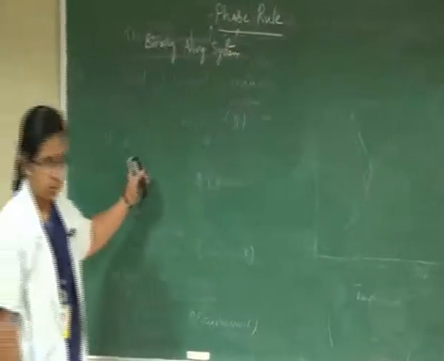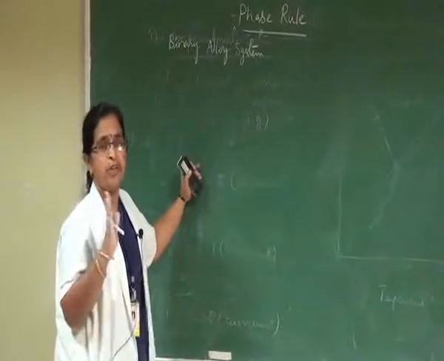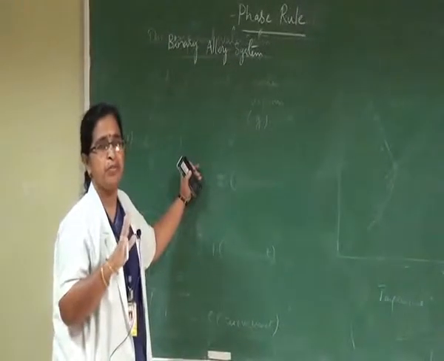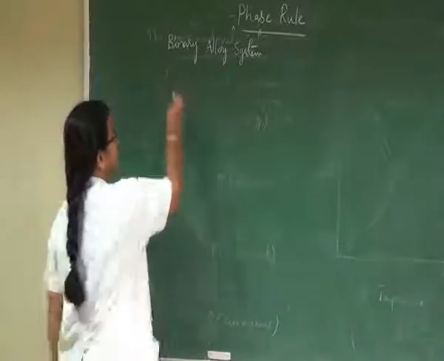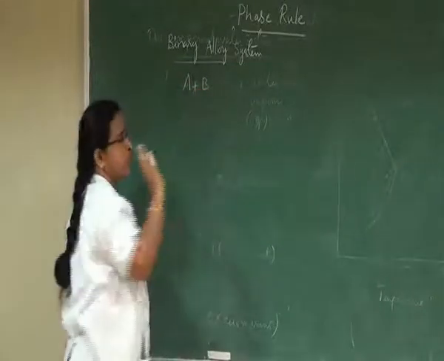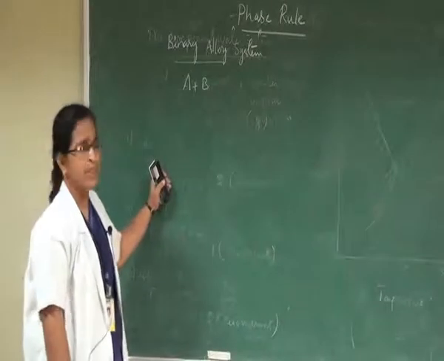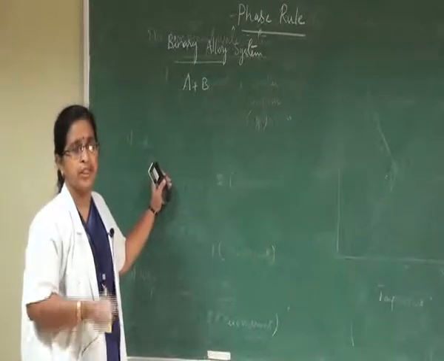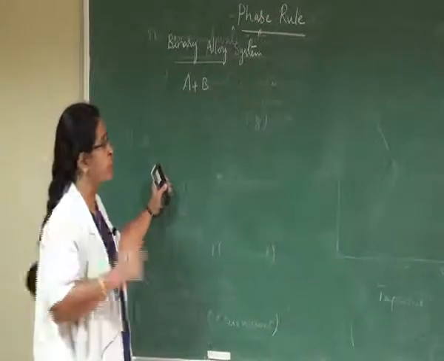Application of phase rule to binary alloy system. Alloy we know very well, mixing of two or more than two metals. Binary alloy means mixing of only two metals, namely A plus B. A is one metal and B is another metal. Whenever we mix any two metals to form an alloy, only two phases are possible.